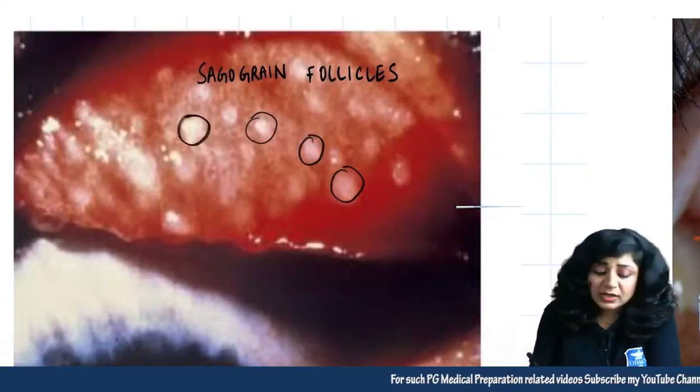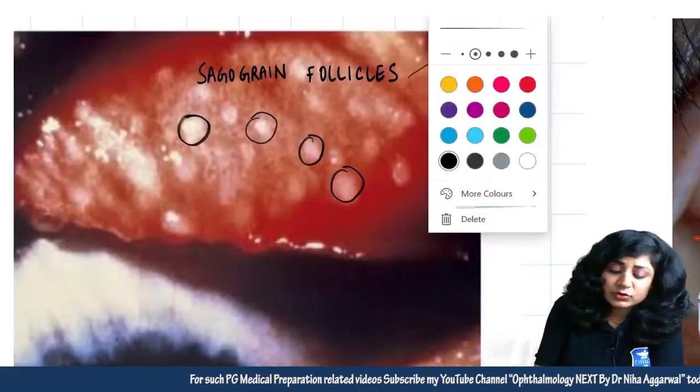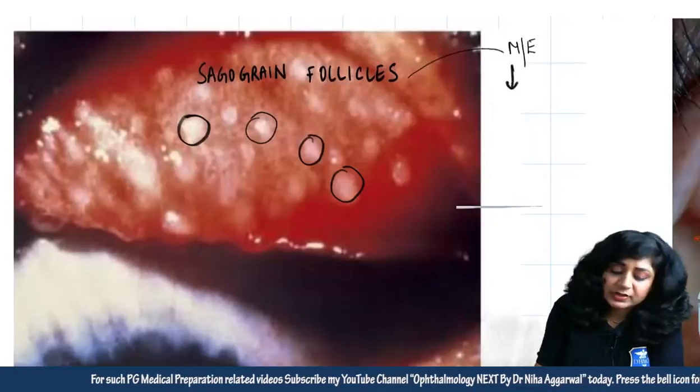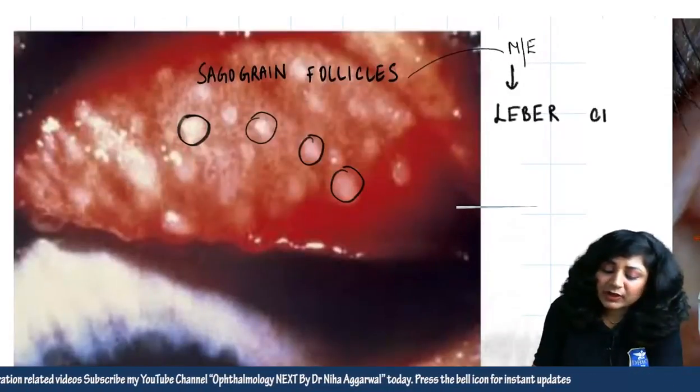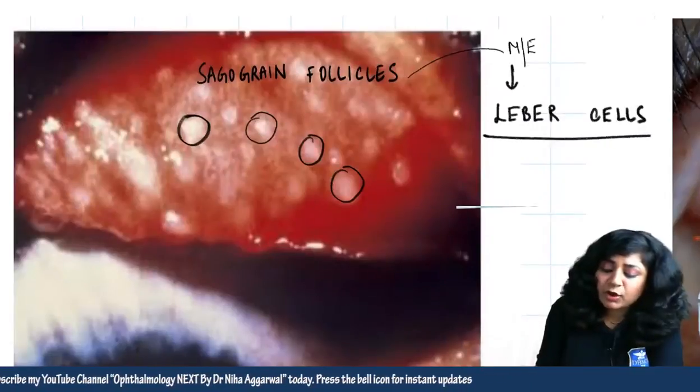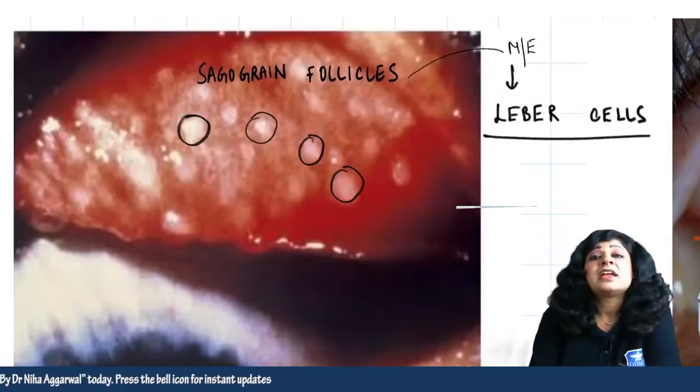So when you are looking at the microscopic appearance, when you are doing the microscopy, what you are going to get? You are going to get the Leber cells. Very important. In cases of trachoma, when we get the sago grain follicles, when we are doing the microscopy, we get the Leber cells. What are Leber cells?